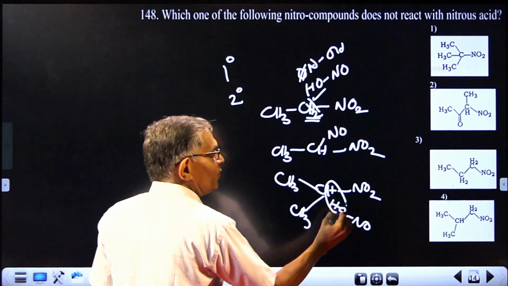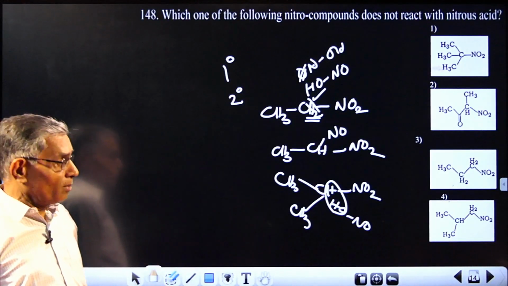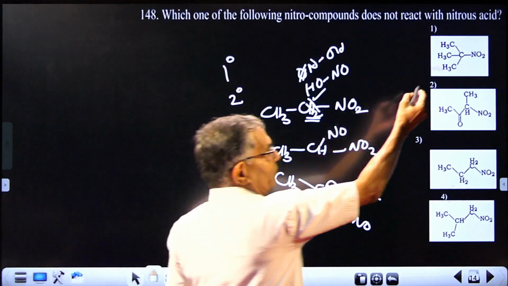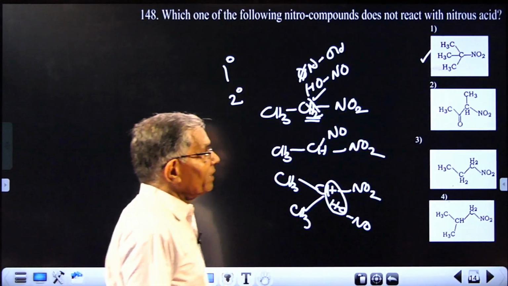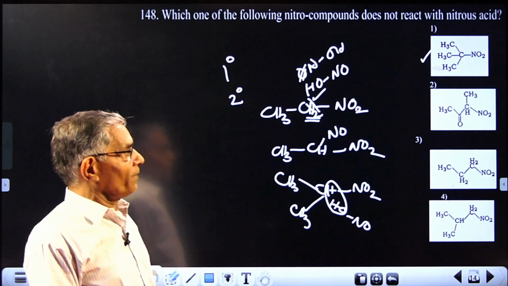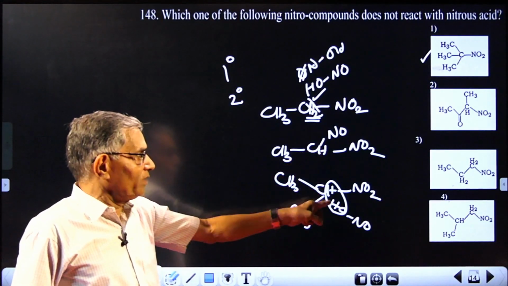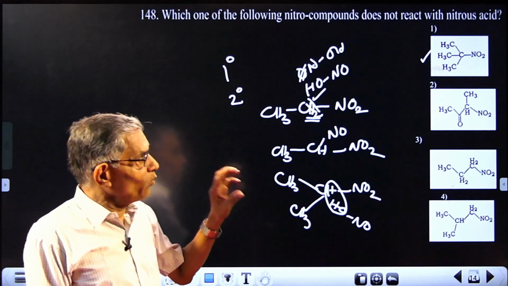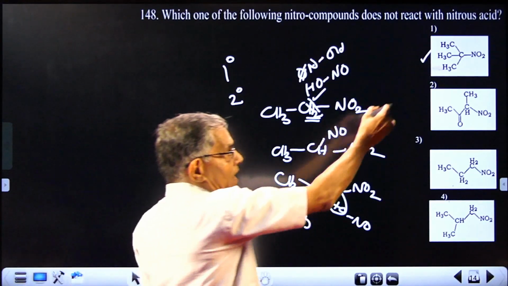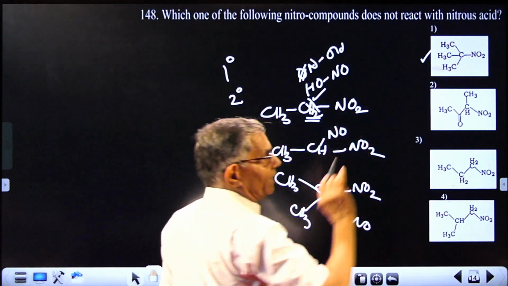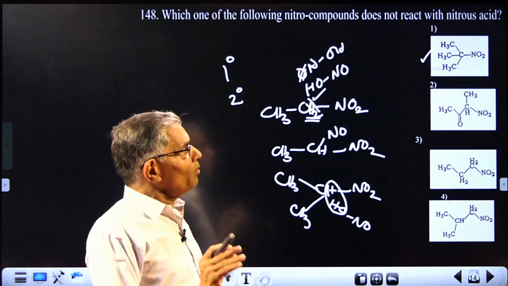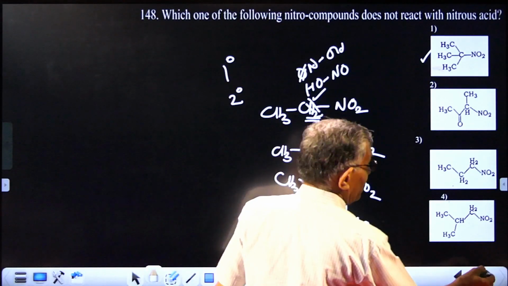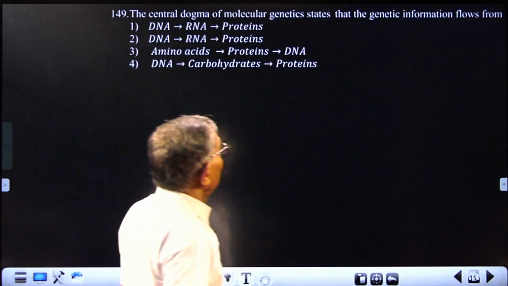And we take it like this: primary and secondary nitro compounds will react with nitrous acid. Tertiary cannot react. So here we have a tertiary nitro compound that cannot react. So answer will be 1. Unless there is a hydrogen on the carbon bearing NO2, it cannot react. So see whether the carbon attached to the nitro group contains a hydrogen. In primary and secondary there will be hydrogen, in tertiary there is no hydrogen, so it is not possible. Answer is 1. Next question.